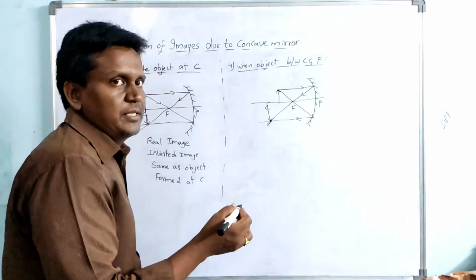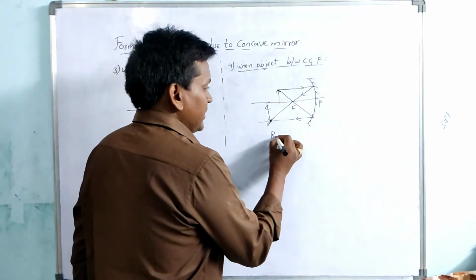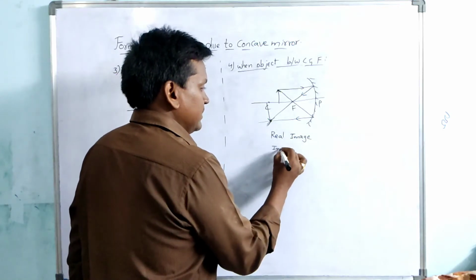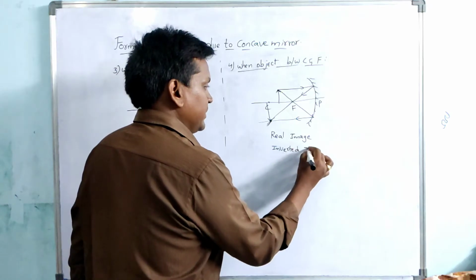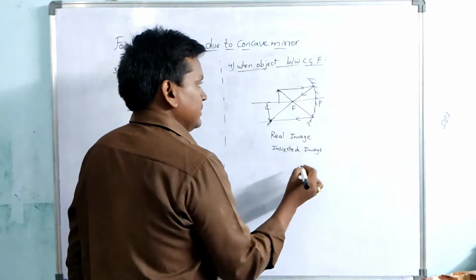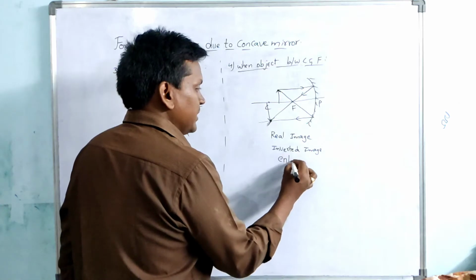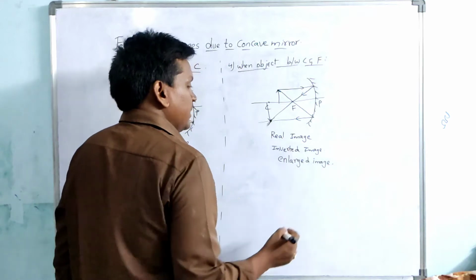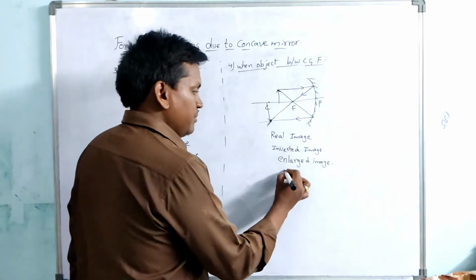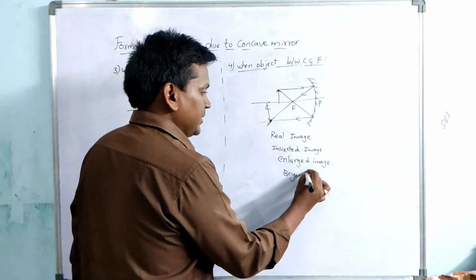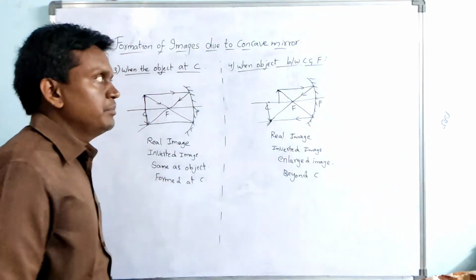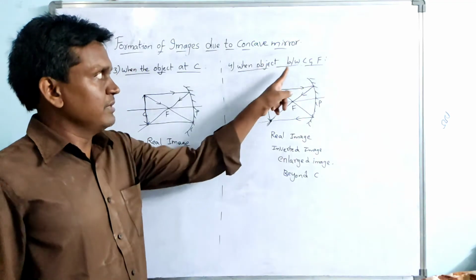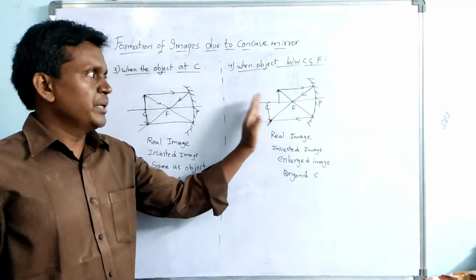And coming to the characteristics of images, it is a real image and inverted image and enlarged image is formed here. Enlarged image. And where is it formed? It is formed beyond C. Image is formed beyond C. So this is the fourth case. When the object is between C and F, the image is beyond C.